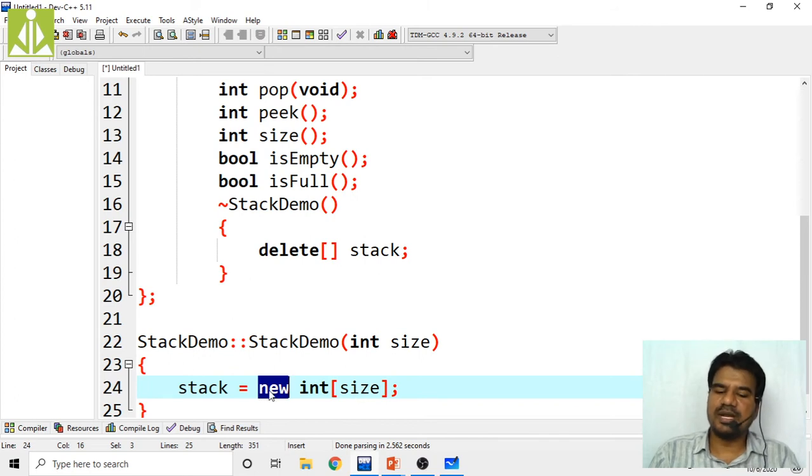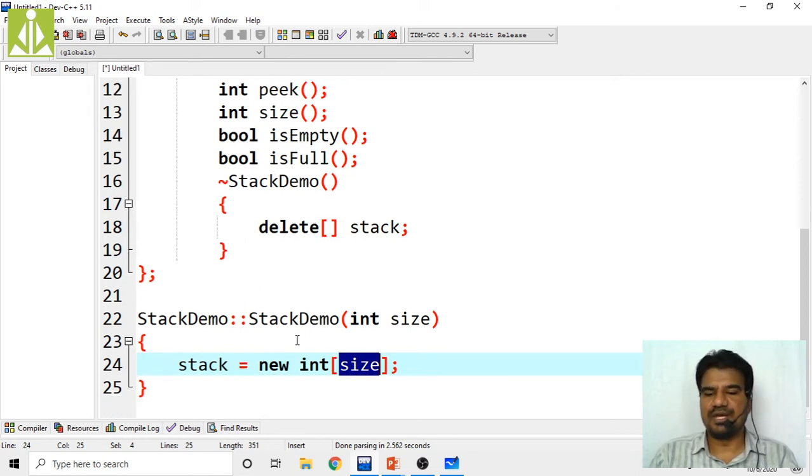As this stack is an integer pointer, it is going to point to these 5 locations.